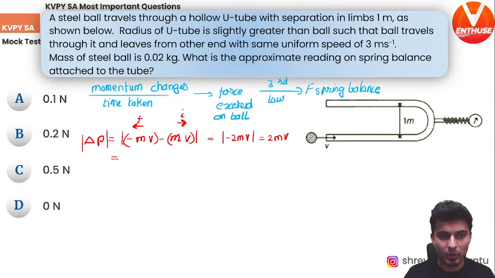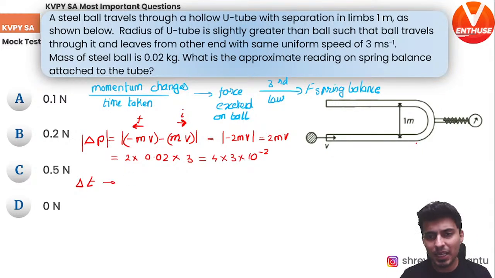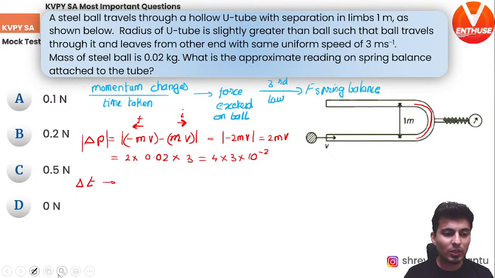Fair enough. Okay. So 2 into mass, which is 0.02, into velocity. Velocity is 3. So 2 2s are 4, into 3, into 10 to the power minus 2. Okay, let's just keep this aside. Let's calculate the time taken. That's the denominator. The denominator, the time taken to turn, will be how much distance does it travel upon the speed. That's all you need to calculate.